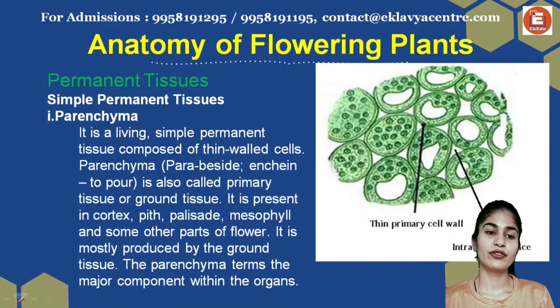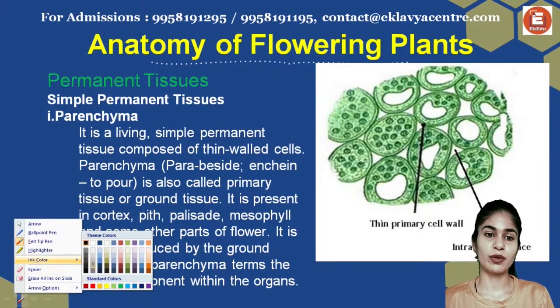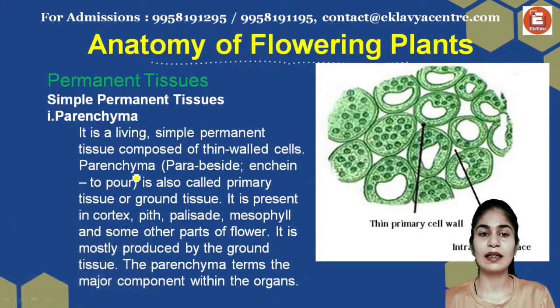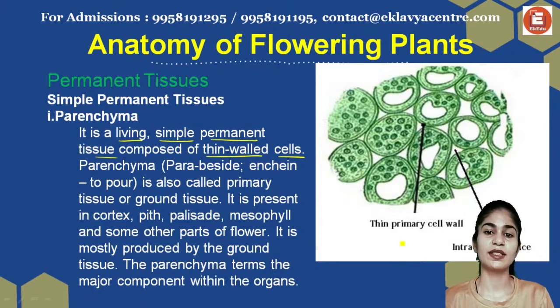Let's move to the first type of simple permanent tissues that we have to talk about, which is your parenchyma cells. They are living, simple and permanent tissues composed of thin cell-walled cells. So the walls of the cell are very thin, which is why the diagram shows a thin primary cell wall. Right. Parenchyma, the word para means beside, enkyme means to pour. So they are known as primary tissues or ground tissues. It is present in the cortex.